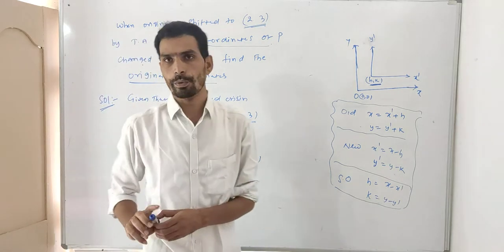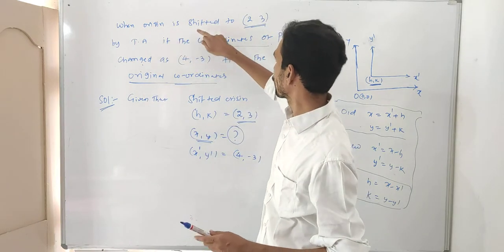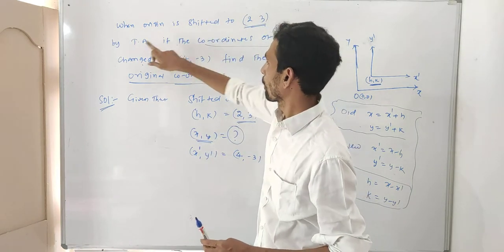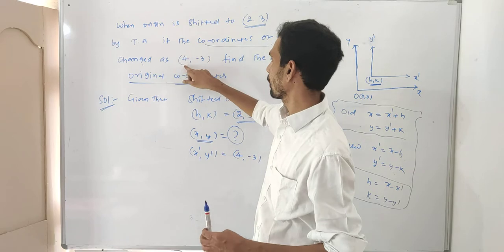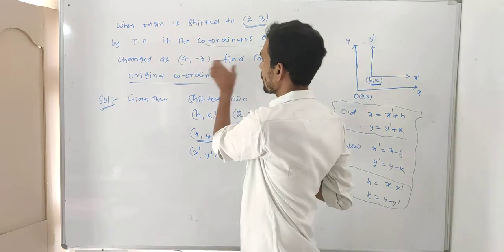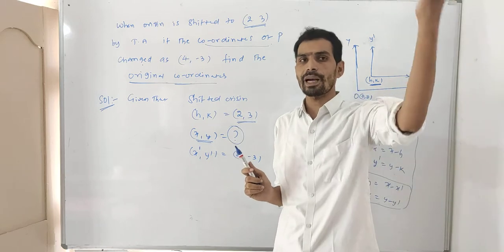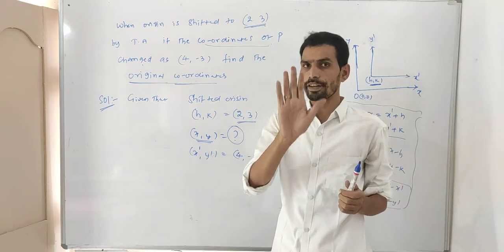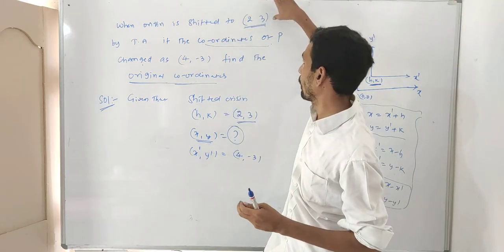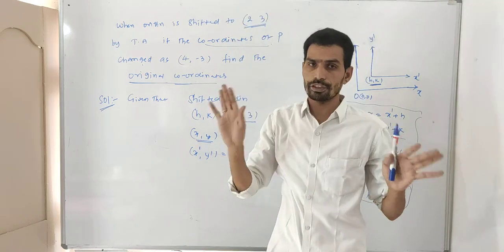For example, they give problems. When origin is shifted to 2, 3 by translation of axis, the coordinates are 4, minus 3. Find the new. Find the new means you want x dash, y dash. So given that is x, y. Once again I will repeat. Shifted origin h, k is 2, 3, that is not confusing.